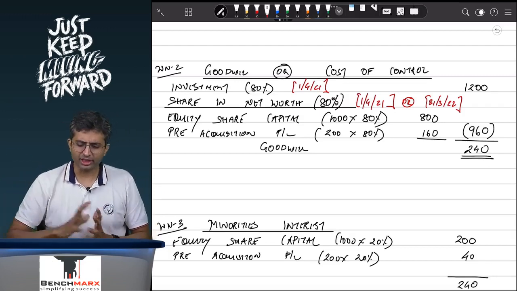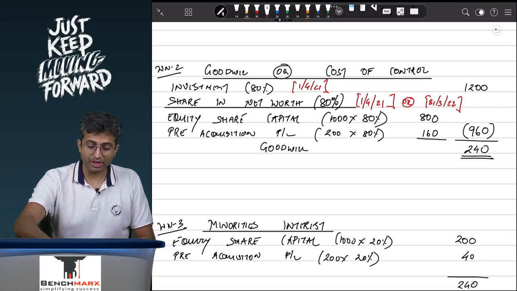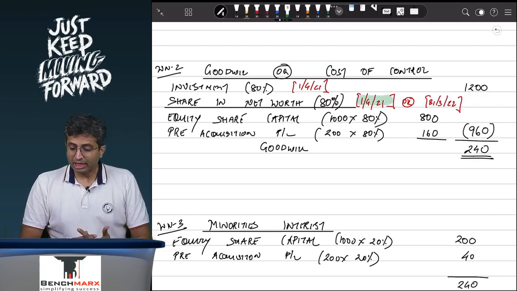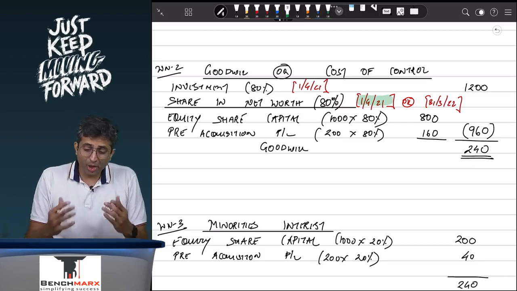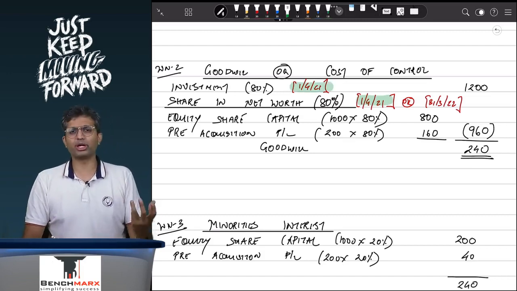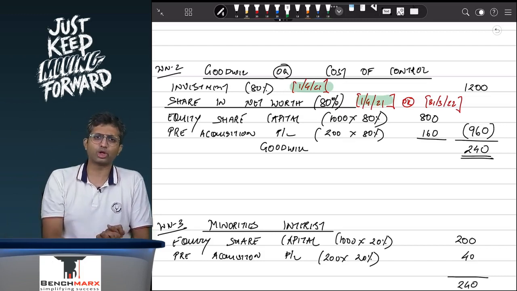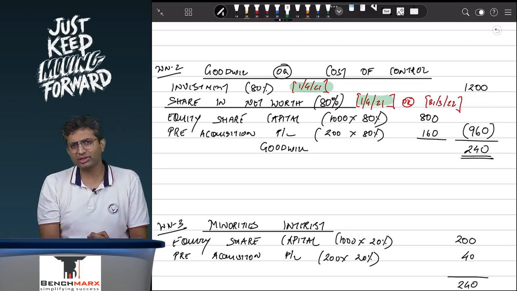That is absolutely right. You will take it on 1st of April 21. The reason over here being that 1200 is paid on 1st April 21. So you will look at the position on 1st April 21. Tata acquired Jaguar and Land Rover way back in 2007 or 2008.